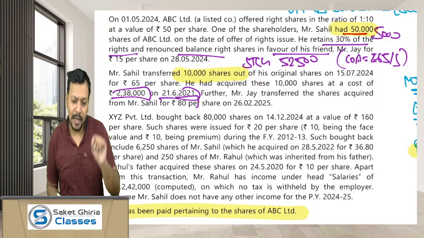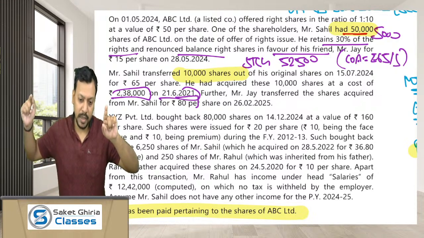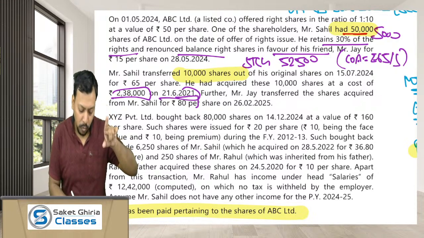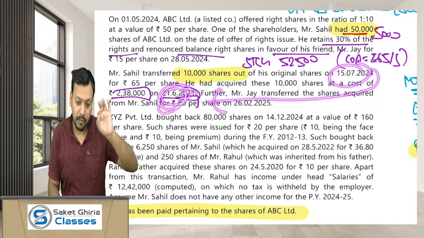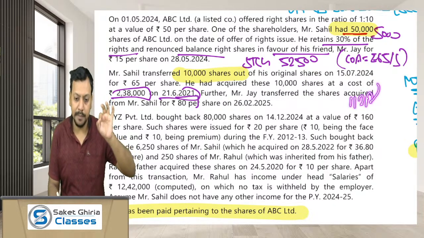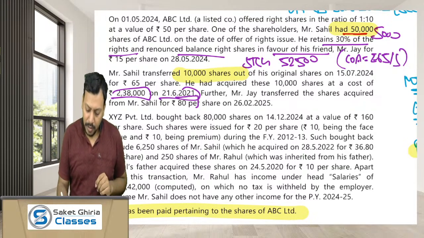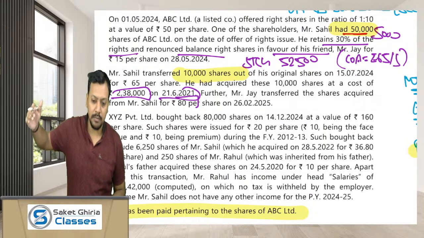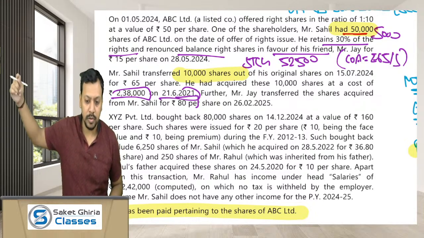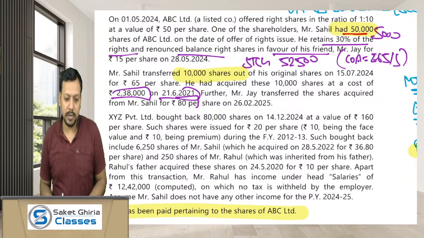As these shares are listed on the stock exchange, the transaction is subject to securities transaction tax, and the period of holding is more than 12 months, this transaction will be subject to section 112A. Are you guys getting it? And as the date of transfer is 15/7/2024, not 23rd July 2024 onwards, the rate of tax would be 10% after providing 1,25,000 exemption. I hope you are remembering.